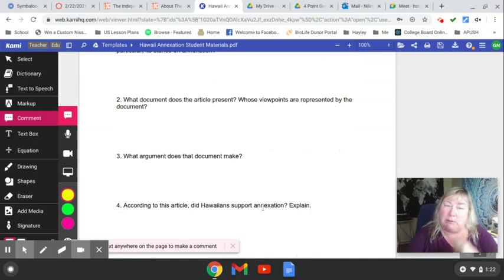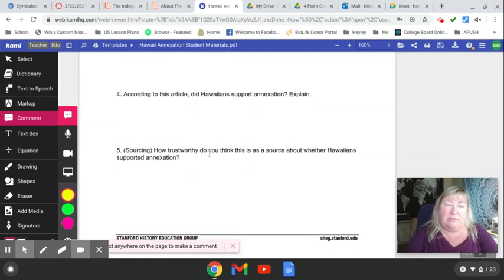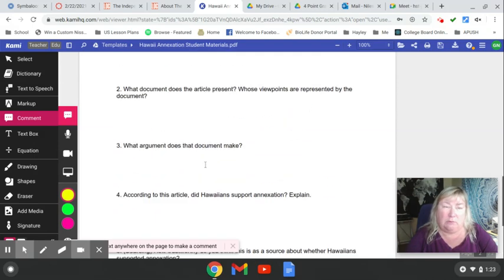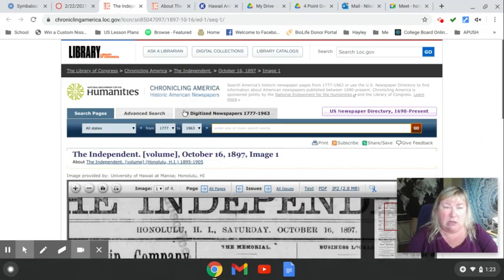So number 3, what argument does that document make? Number 4, according to this article, did Hawaiians support annexation? Explain. The last one, how trustworthy do you think this is as a source about whether Hawaiians supported annexation? Now, don't just say, I think it was trustworthy, or it wasn't. I need to know. If it's trustworthy, give me examples why you think that. If you think it's not trustworthy, give me examples of why you think that. And remember, this particular news article also has the About link at the top that will tell you more about the Independent if you need to do some more investigation.